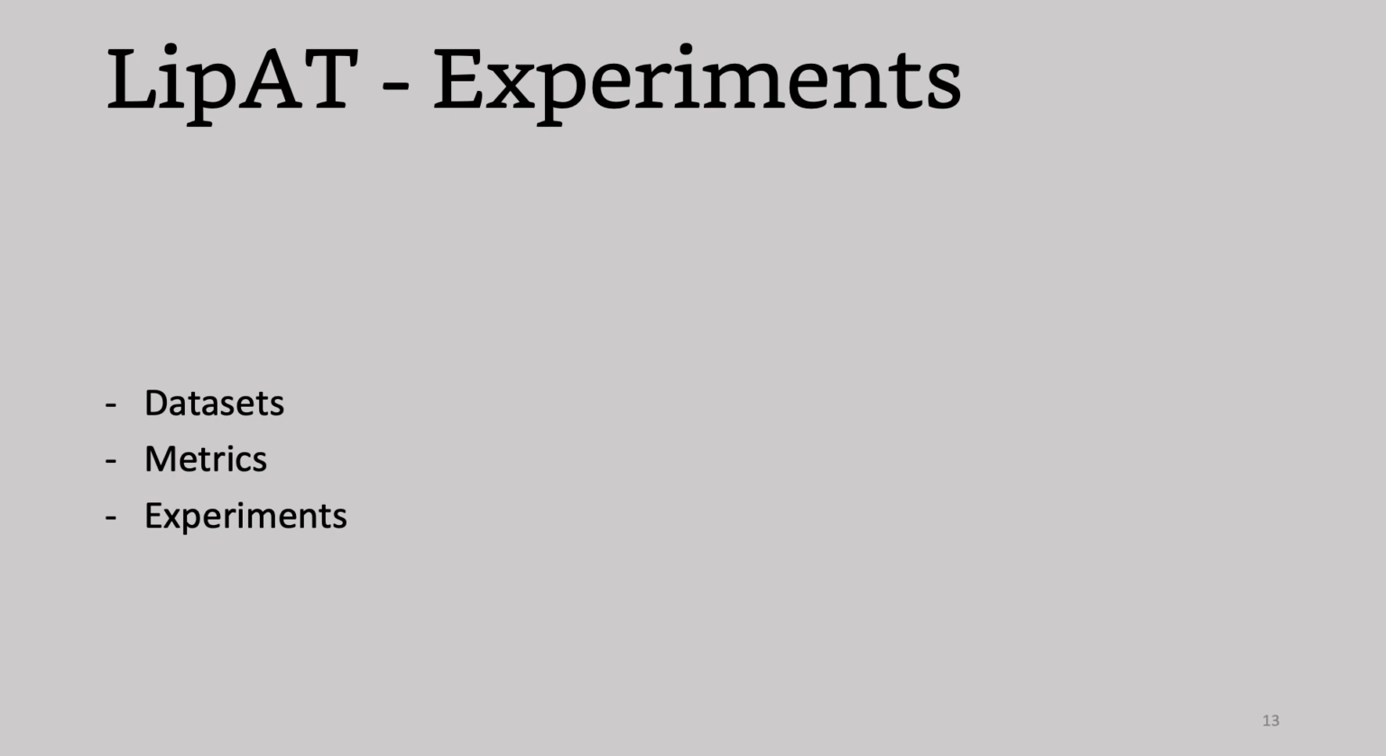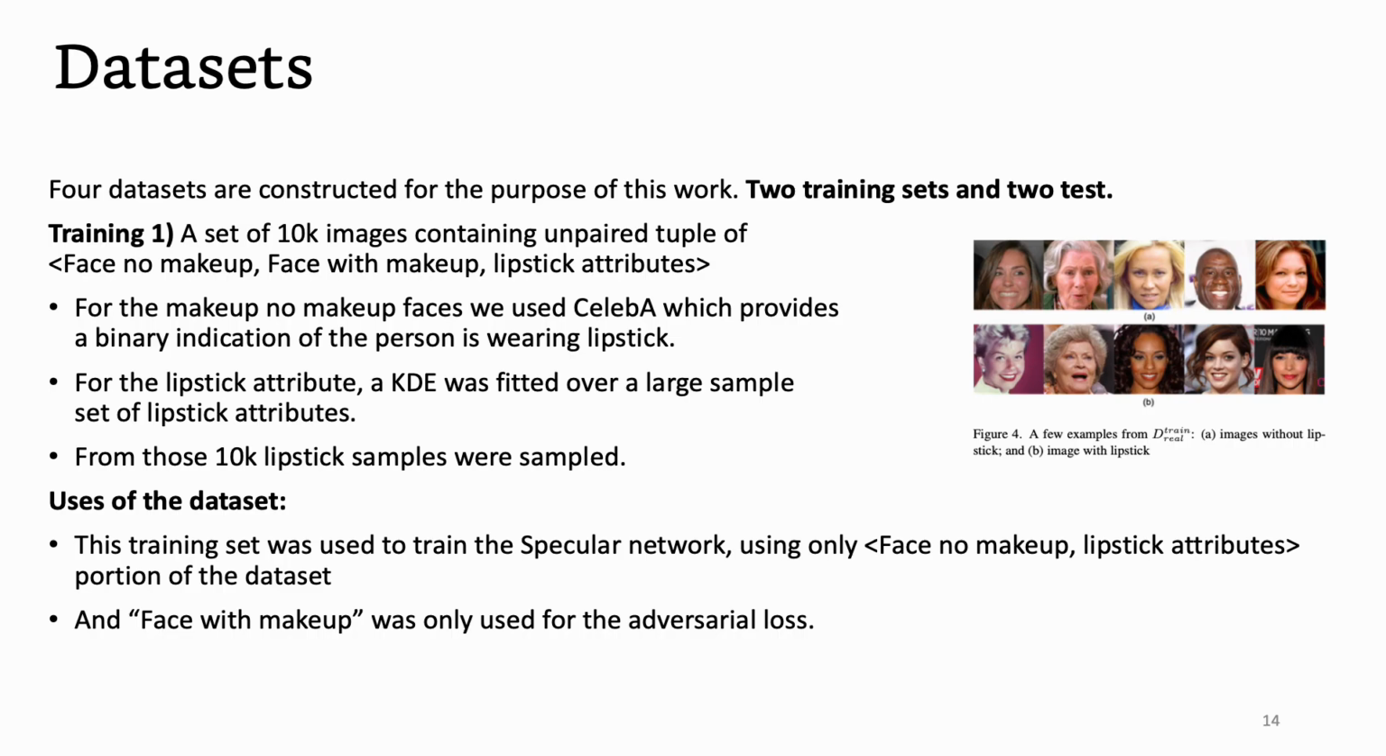We next review the experiments we presented in our paper. In this work we used 4 datasets. 2 datasets were used for training and 2 for testing. The first training dataset consists of 10K images of unpaired makeup and non-makeup with lipstick attributes. For the unpaired makeup and non-makeup, we use Celeb A. For the lipstick attribute, we fitted a KDE over a large collection of lipstick information readily available online.